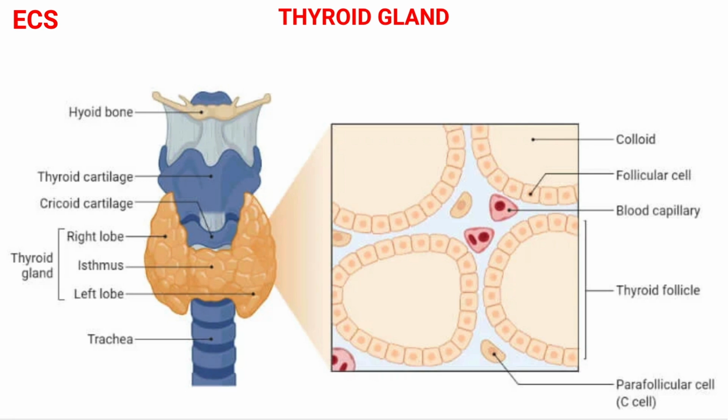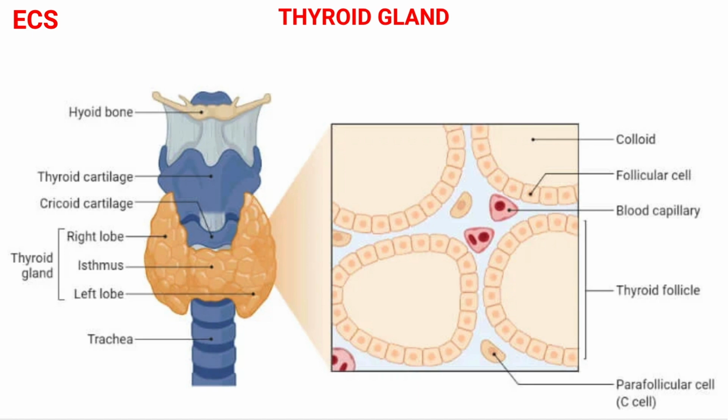Next, we will cover the thyroid gland. The thyroid gland is located just below the larynx on either side and in front of the trachea. The thyroid gland consists of two large lobes that are connected by a broad structure called the isthmus, forming a butterfly shape, and is covered by a capsule of connective tissue with secretory parts called follicles. Thyroid tissue is made of tiny sacs called thyroid follicles. Each follicle is filled with a thick fluid called thyroid colloid.